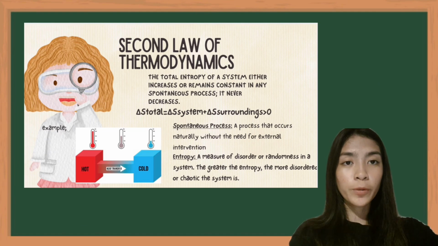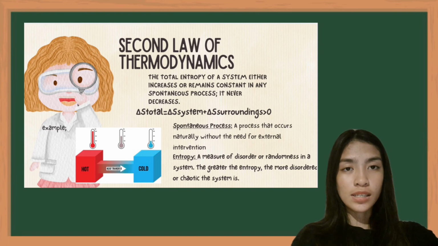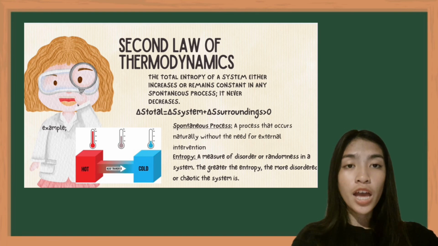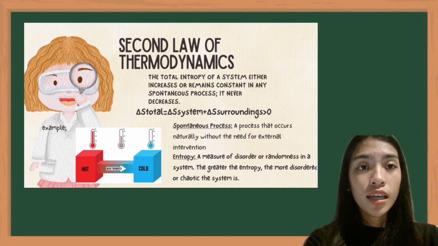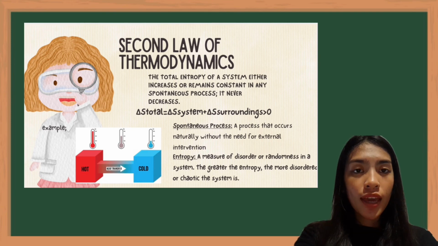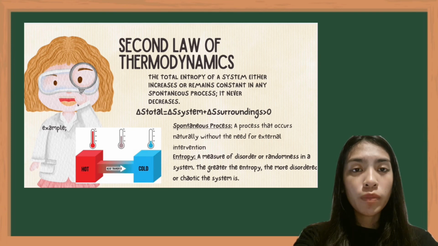The second law of thermodynamics states that for any spontaneous process, the total entropy of the system and its surroundings will always increase. Entropy is a measure of disorder or randomness, and this law suggests that natural processes tend to move toward a state of higher entropy or greater disorder. Spontaneous process: a process that occurs naturally without the need for external intervention. Entropy: a measure of disorder or randomness in a system. The greater the entropy, the more disordered or chaotic the system is.